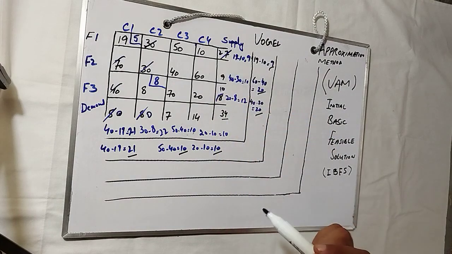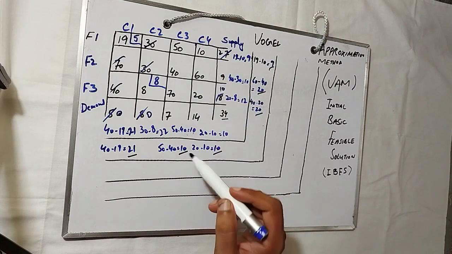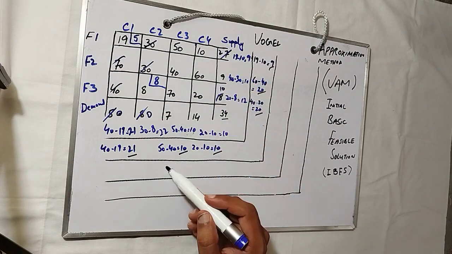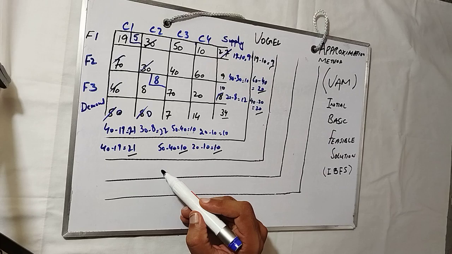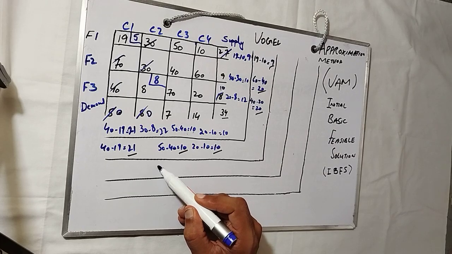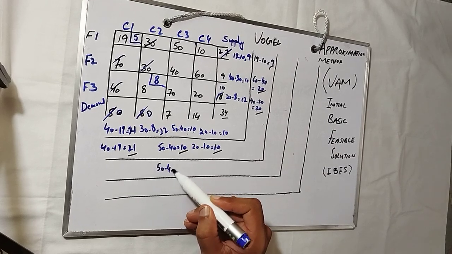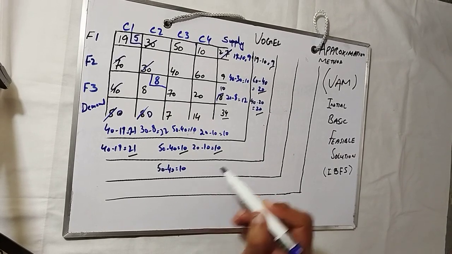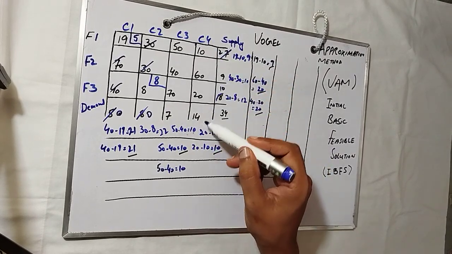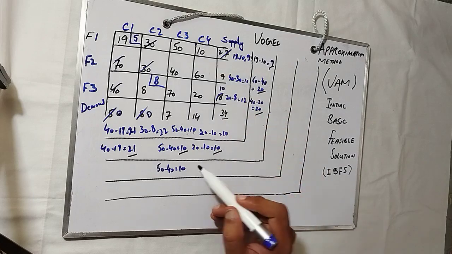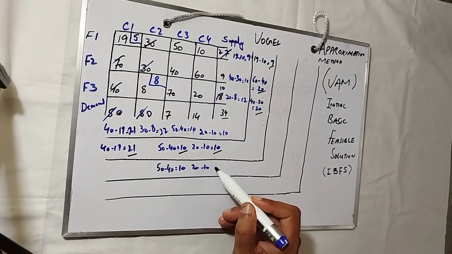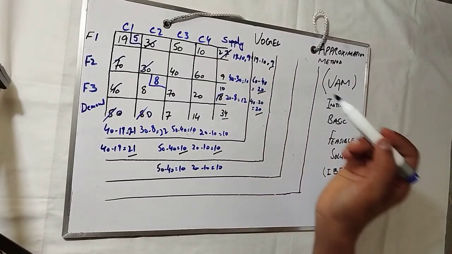So we will do the same with the C3 and C4 with the penalties. So which one is the least one? You see the 40 is the least one, second is the 50. So 50 minus 40 is 10. Which one is the least one? 10, 20. 10 is the least one, second is 20. 10 will be the penalty.